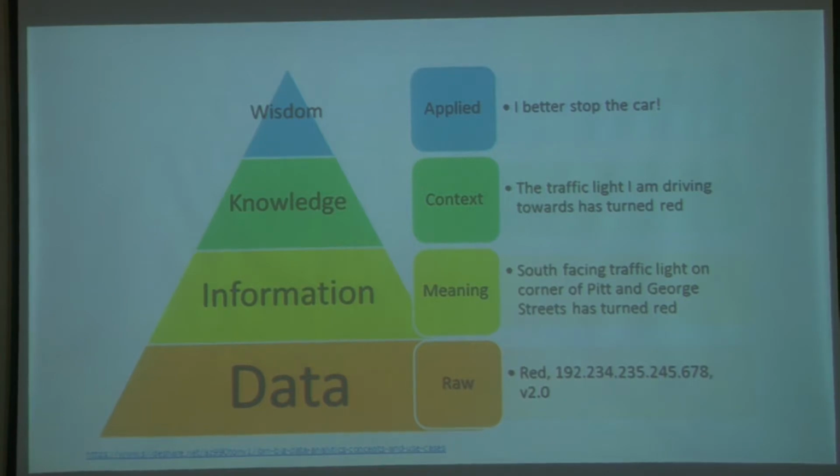तो उस context में जब इस data को apply करते हैं तो आप ये conclude करते हैं कि जिस traffic light की तरफ आप जा रहे हैं वो red हो गई है. Okay, so you can see how you are able to now move on to the next stage wherein you are able to identify a much larger picture. And then finally the wisdom dawns when you see that you have to stop the car and you apply the brakes. Okay, so you can see how you transition from this to that.